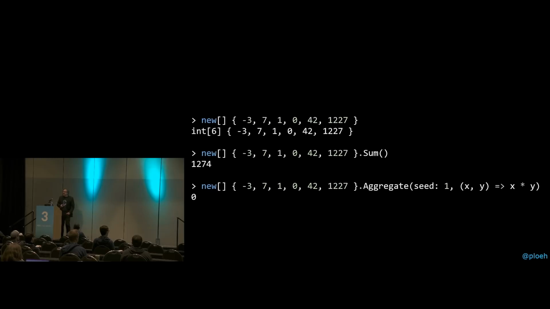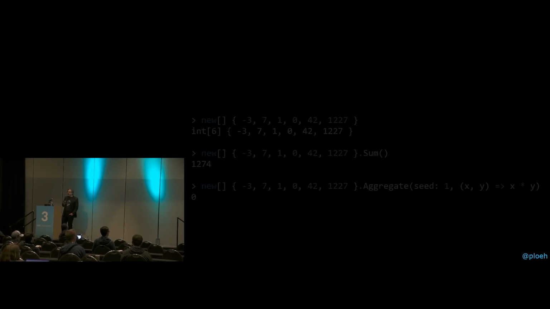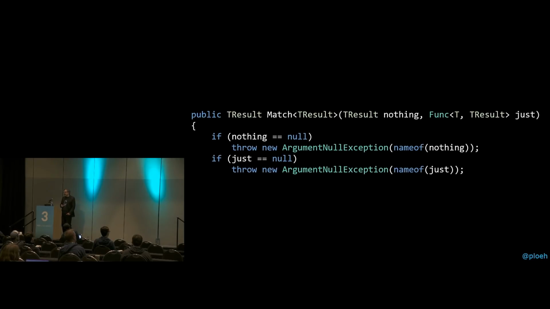But let's take that idea and apply it to maybe of t. So we'll create another instance method on maybe of t. I'm not going to call it aggregate, I'm going to call it match for reasons that will become clear in a few minutes. But the idea is that this is again an instance method on maybe of t, and we will project as we go along, so we don't have to return a value of the same type t. We can project it to t result as we go along, but t result could be the same as t. Nothing prevents that.